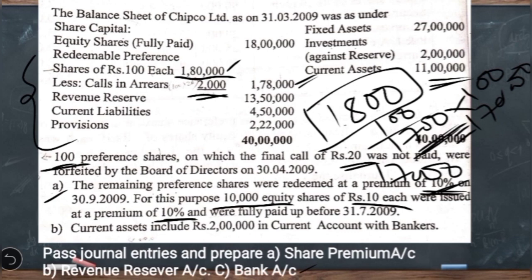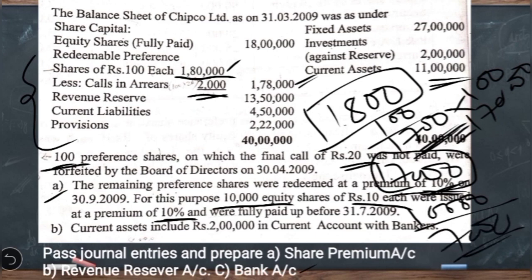As we discussed just now, the total premium to be provided is 17,000, out of which the securities premium balance available would be 10,000. So the remaining 7,000 should be provided out of the divisible profit. Now if you see the liability side, they have not given us a profit and loss account balance. So what is the other divisible profit we usually come across? General reserve or revenue reserve. Here they have given revenue reserve, an amount of 13,50,000. So for providing this remaining 7,000, we can make use of revenue reserve. So let us see how to provide the working note now.